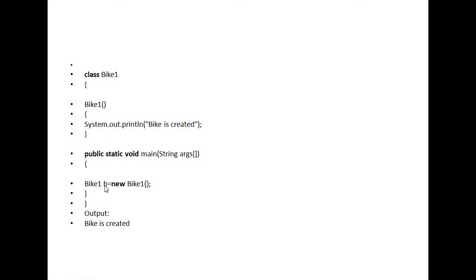Whenever I am creating the object, no value is passed here. In the default constructor also no value is passed, so matching is there. So whenever this object is created, this constructor is automatically called and prints the message Bike is created.